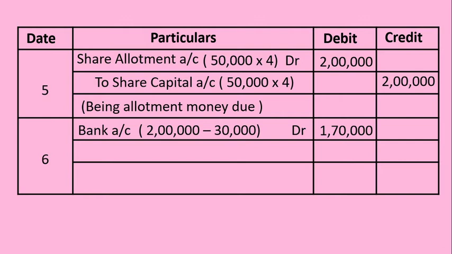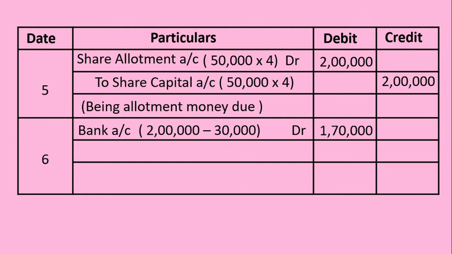In the fourth entry, we mentioned a credit entry to share allotment account with an amount of rupees 30,000. So 30,000 is already adjusted to allotment stage as amount already received. That's why this 30,000 will not be collected again. So out of the 2 lakh due towards allotment, this 30,000 is to be deducted, which is already collected and adjusted.